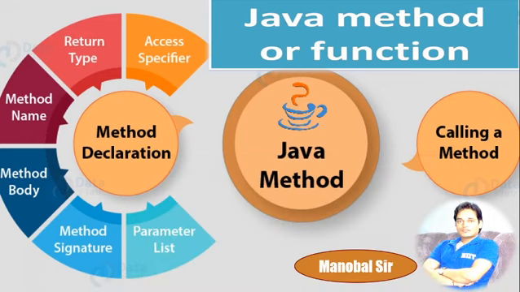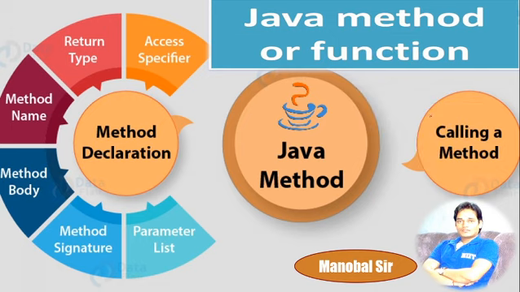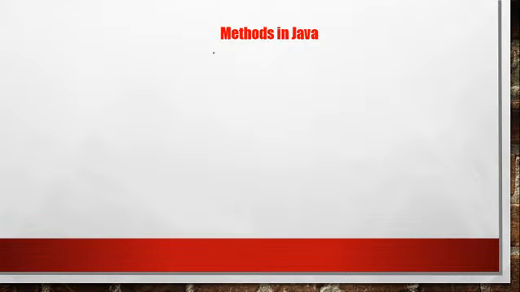Hello students, today I am going to explain about methods and functions in Java. We will also understand the access specifier, return type, method name, method body, method signature, and parameter list. This comes under the method declaration. So what is a method? Method declaration, and then how to call this method, that only I'm going to explain today. So let's see methods in Java.